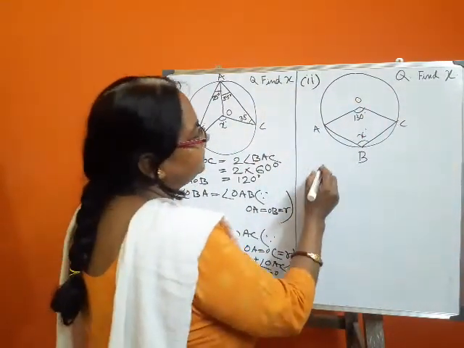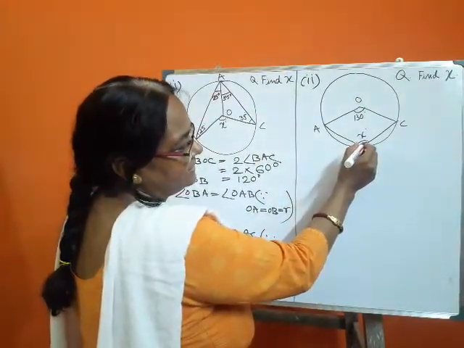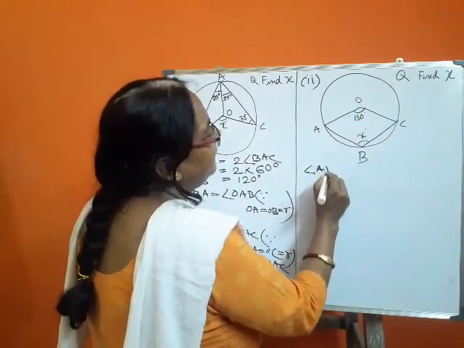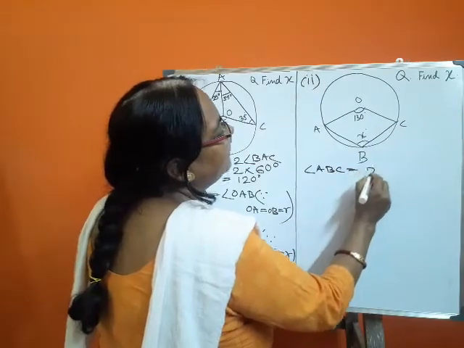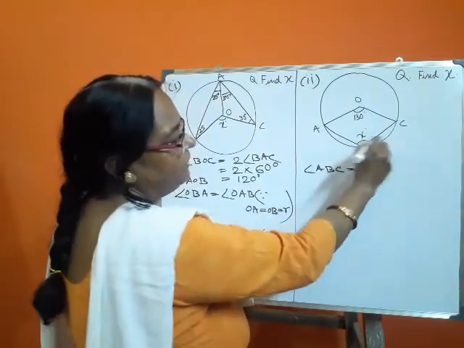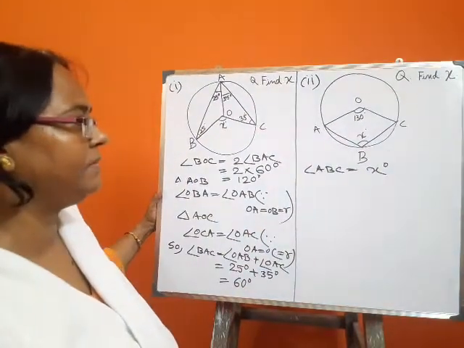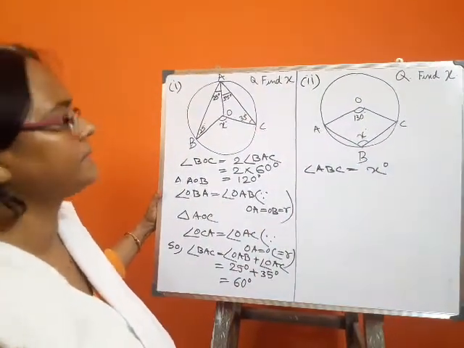Here, find the value of x. That is, we find the value of angle ABC. The value of ABC is given as x, and we find the value of x.